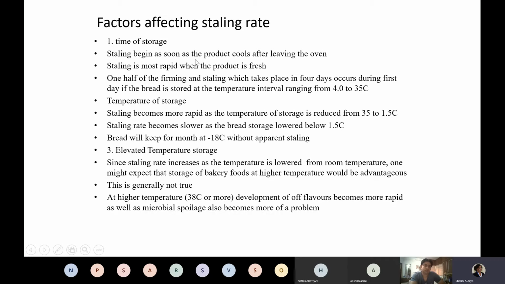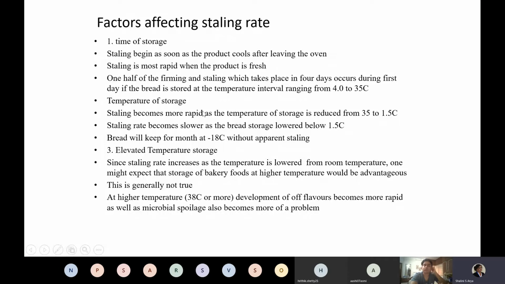Immediately after the product comes out of the baking oven, its retrogradation, or staling, begins. So staling is very rapid when the product is fresh, and 1.5 of the firming and staling that takes place within 4 days occurs during the first day.